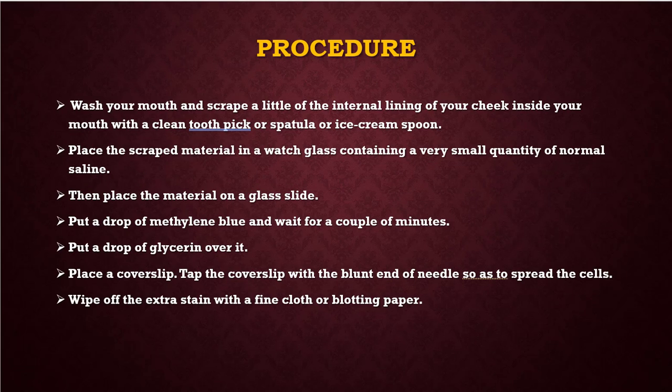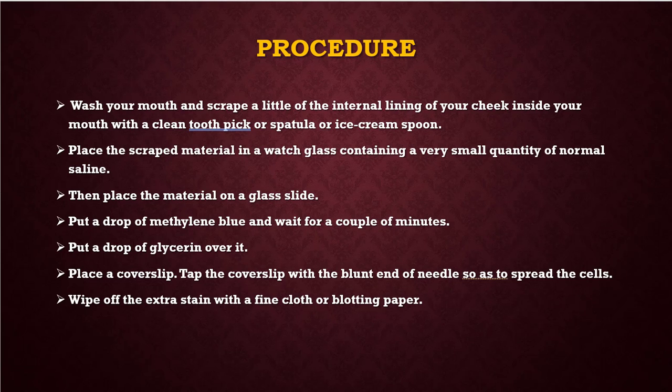And the procedure, what we followed to make the slide: wash your mouth and scrape a little of the internal lining of your cheek inside your mouth with a toothpick. If you have a spatula, you can use it, or an ice cream spoon also. Place the scraped material in a watch glass, or directly place it on the glass slide.